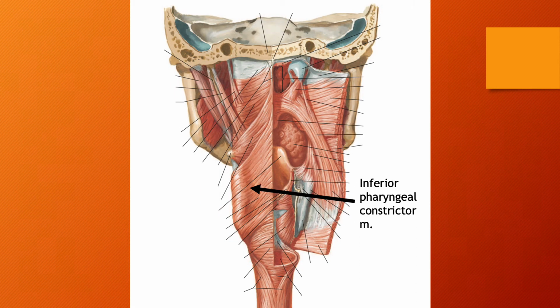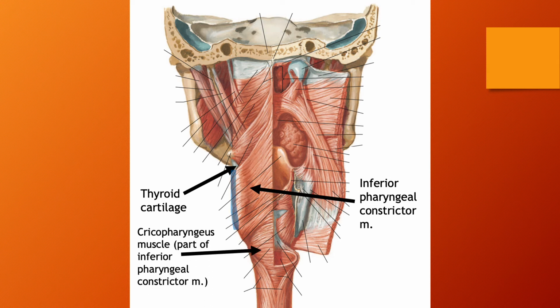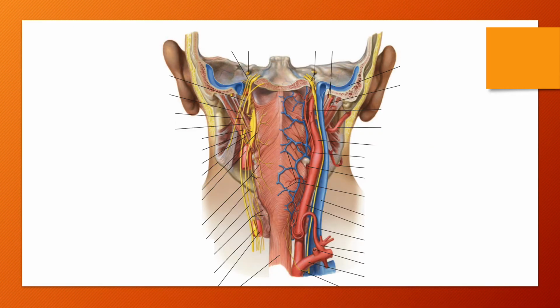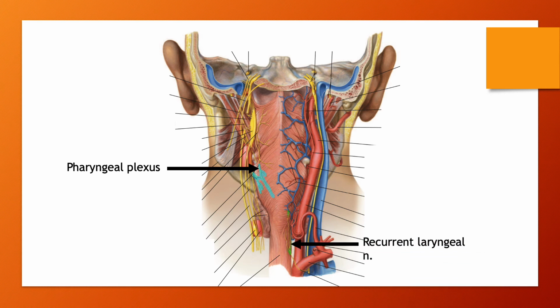The inferior pharyngeal constrictor muscle attaches anteriorly to the oblique line of the thyroid cartilage and to the lateral side of the cricoid cartilage. It helps form the posterior and lateral walls of the laryngopharynx. It is innervated by branches of the vagus nerve via the pharyngeal plexus and sometimes the recurrent laryngeal nerve.